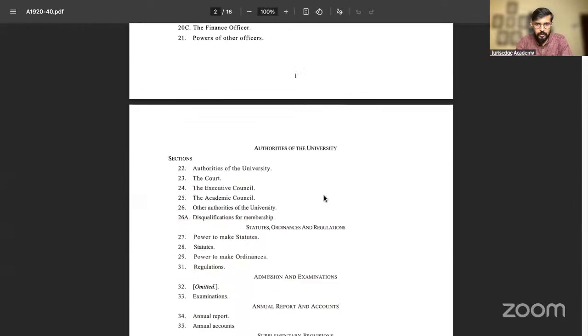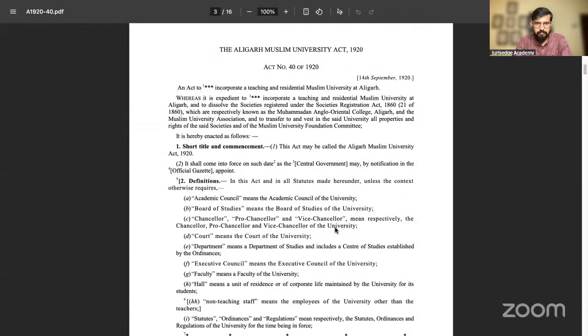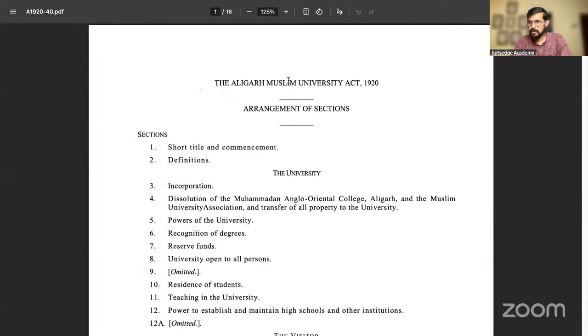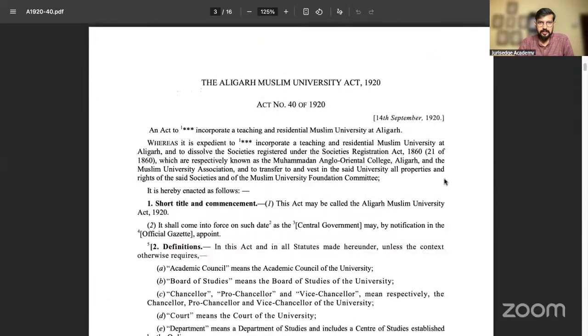I hope you are able to see the act. Okay, this is the act of 1920, but probably with the amendment. Without amendment, it would be much easier for me to show it to you. Okay, with the amendment, I am talking. So, this is the Aligarh Muslim University Act. So, Article 30, in regards to this particular aspect, Aziz Basa case, right to establish and administer, how it has been interpreted, look at this, which would be quite interesting for you people to understand.